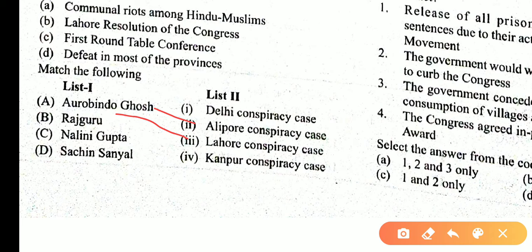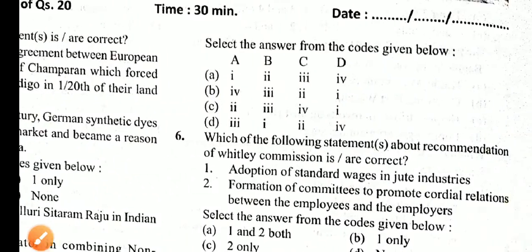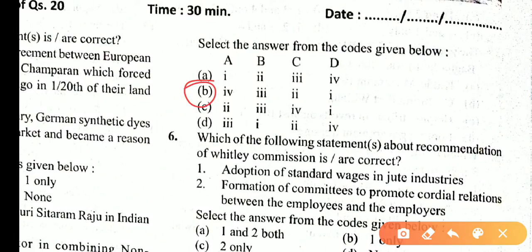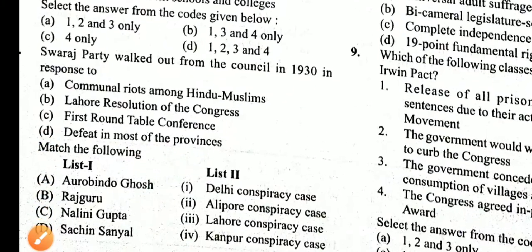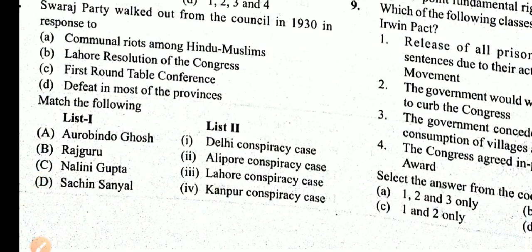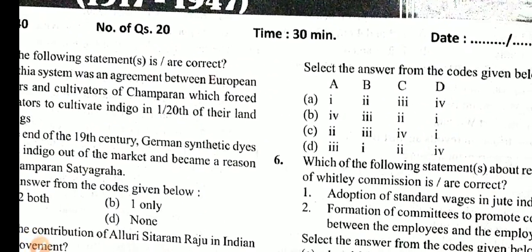Manmath Nath Gupta is linked to the Kanpur conspiracy case. Sachindra Nath Sanyal is linked to the Delhi conspiracy case. So what is the correct answer? Correct answer is B because... sorry. Answer is C.